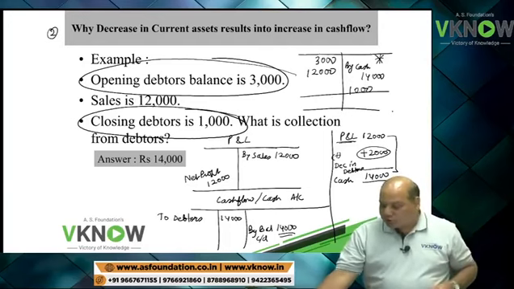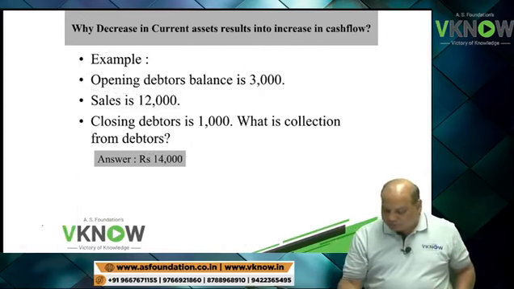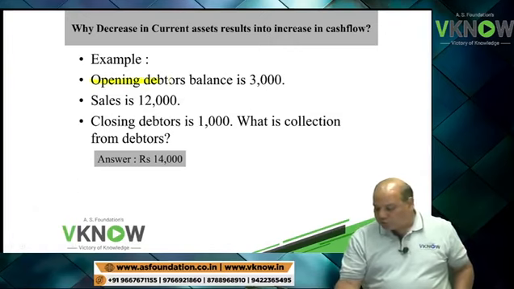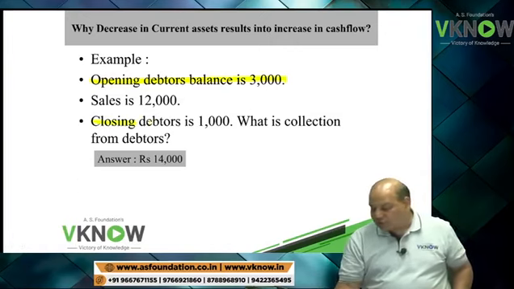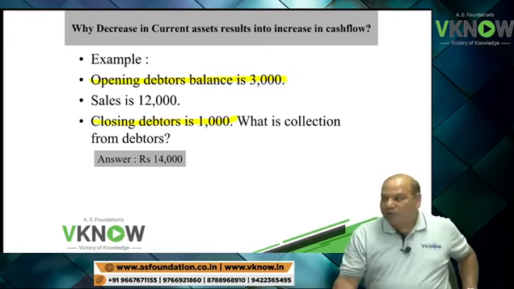Now, if the institute gives you so much detail, it will be easier, but the institute will not give you so much detail. The institute gives you only two figures, opening debtor 3000, closing debtor 1000, and you will be given the profit figure, and asked to find out cash flow from operating activity.